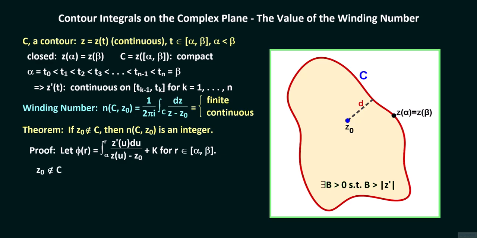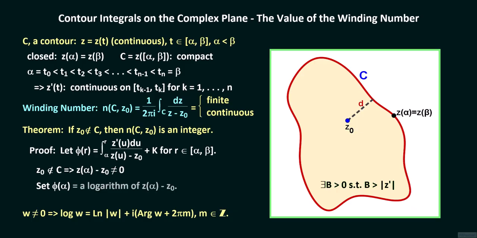Since z sub 0 is not on C, z of alpha minus z sub 0 is not equal to 0, so that z of alpha minus z sub 0 has at least one complex logarithm. Recall that every non-zero complex number w has infinitely many logarithms because every logarithm of w can be written as the natural logarithm of the absolute value of w plus i times the principal argument of w plus an integer multiple of 2 pi. We define phi of alpha to be one of the many logarithms of z of alpha minus z sub 0. Phi of alpha will not be a specific logarithm of z of alpha minus z sub 0, but any logarithm of z of alpha minus z sub 0 will do.